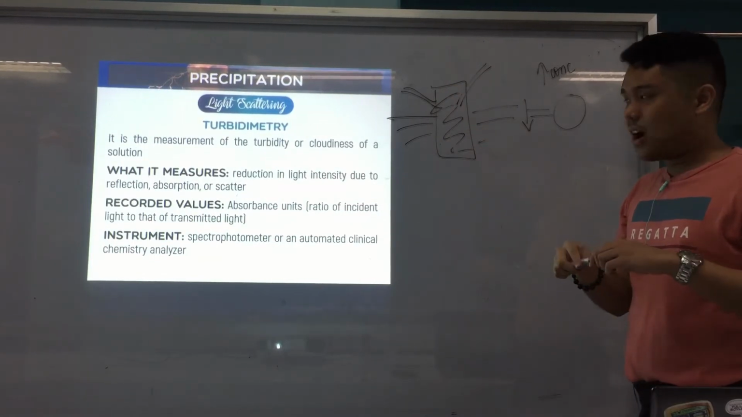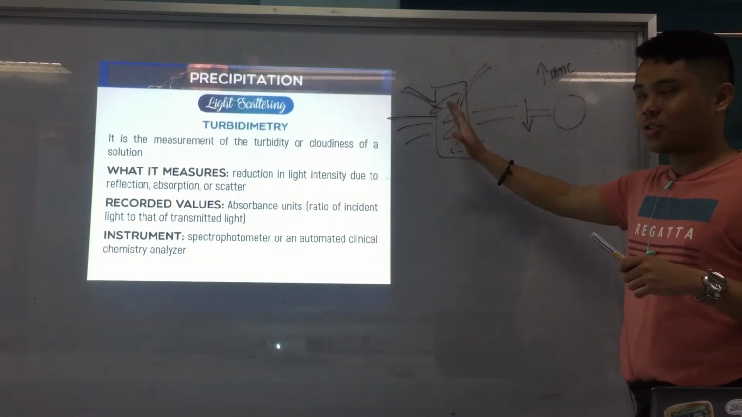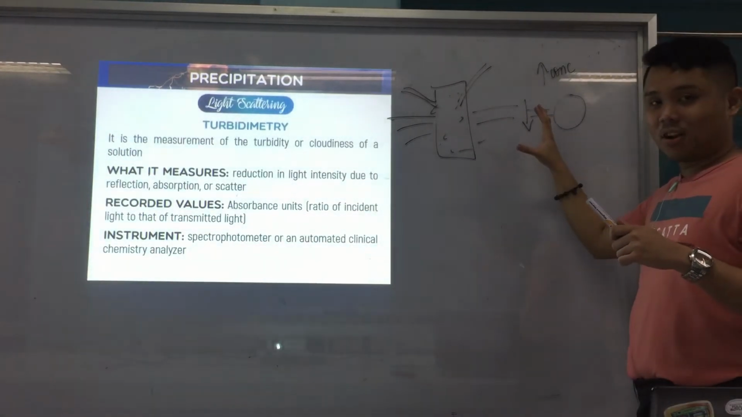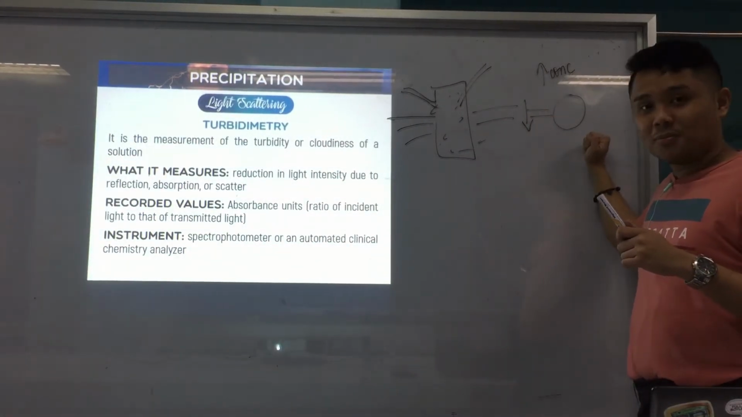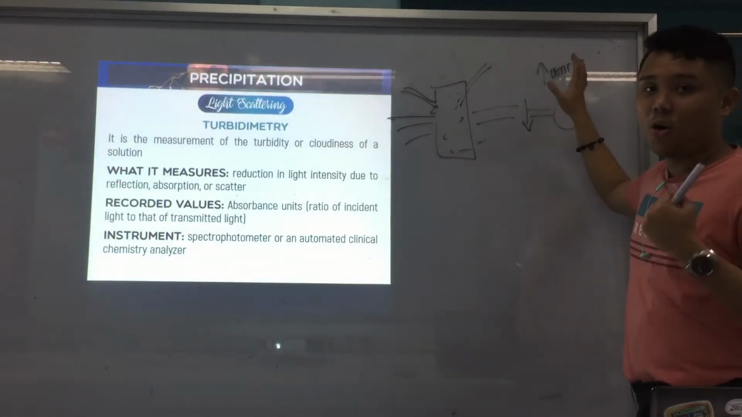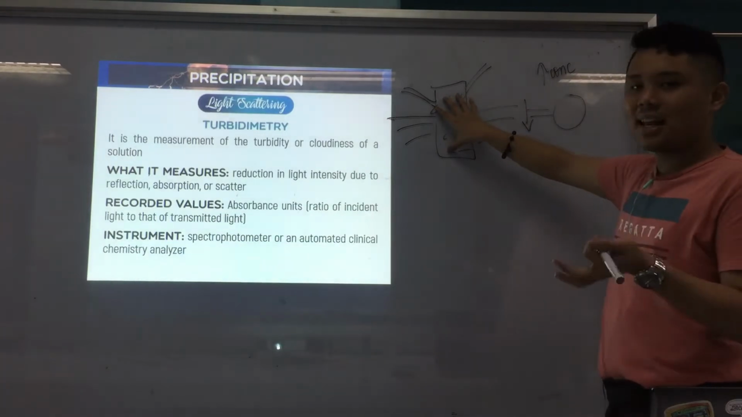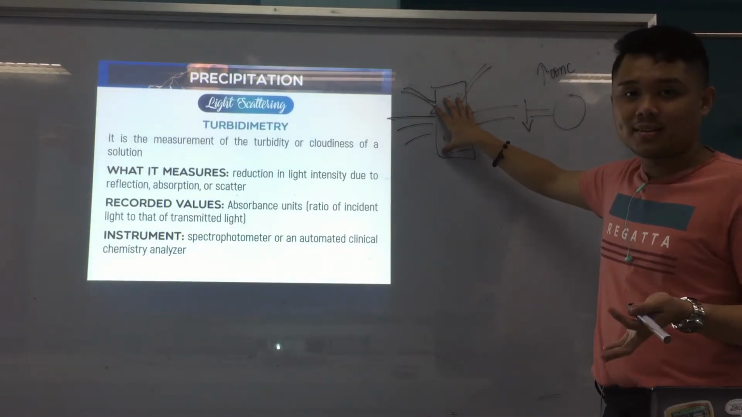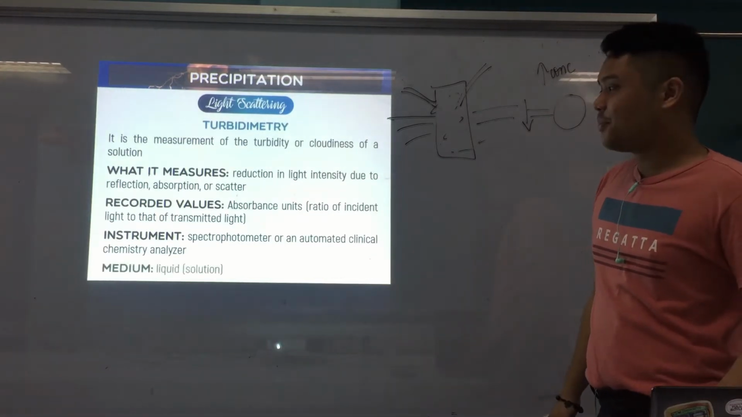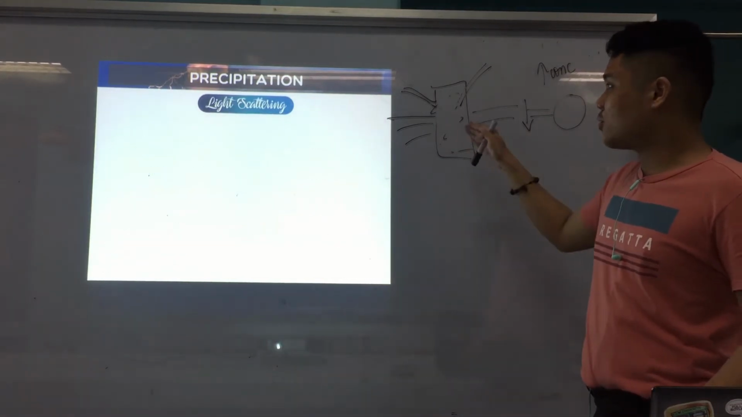Get it? So if the concentration here is low, it is not very turbid, so a lot of light is transmitted. A lot of light is absorbed, it means that the concentration is low, because only few complexes have formed here, since it is not turbid. Get it? I hope you get it. Alright? Okay. That's turbidimetry. The medium is liquid or in solution.